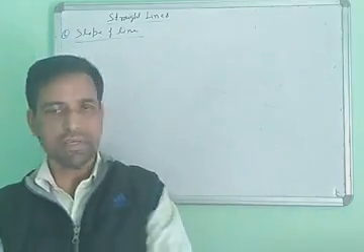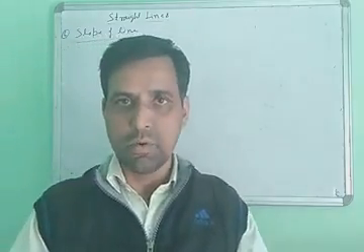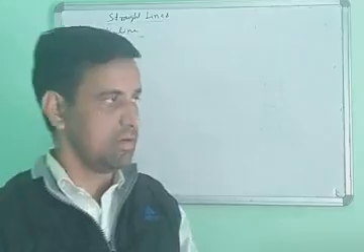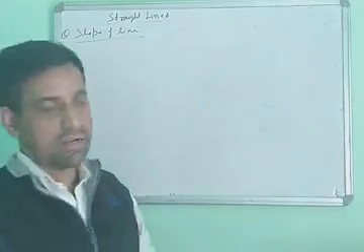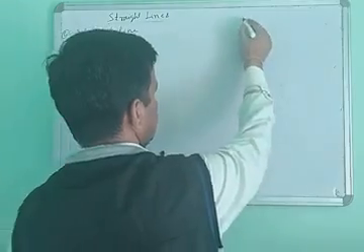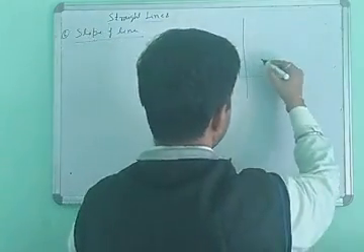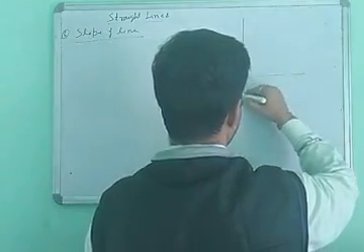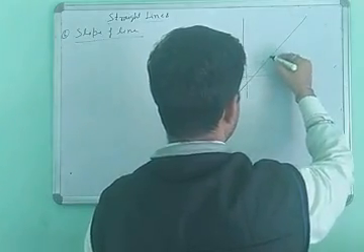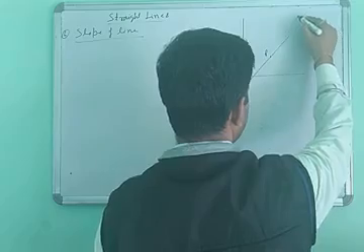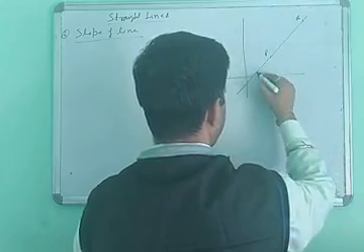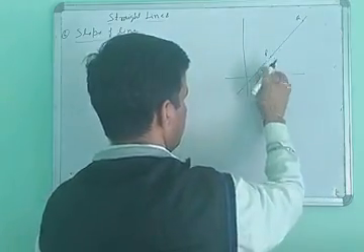The next point I am taking is the slope of a line when two points are given. So suppose a line in this way. Suppose this point here is P and this point is Q, and the angle of the line is theta.